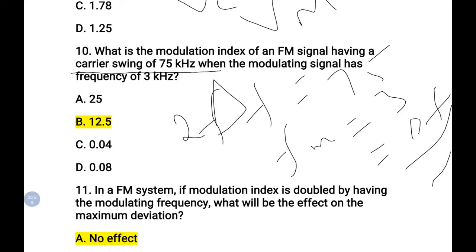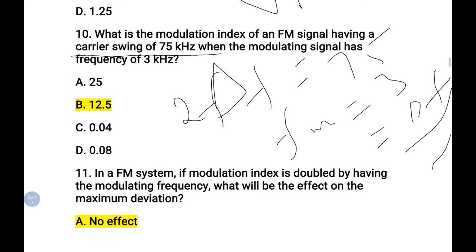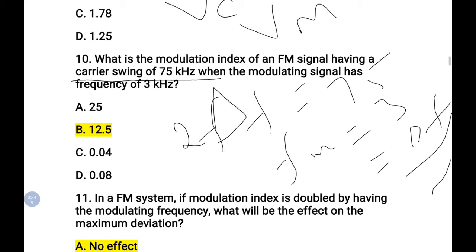And next, the 10th question: the modulation index of an FM signal having carrier swing of 75 kHz when the modulating signal has frequency of 3 kHz. So this question is about modulation index in FM signal. First, you must clearly know the definition for modulation index. The modulation index is defined as del F by Fm, where del F is frequency deviation and Fm is modulating signal frequency.